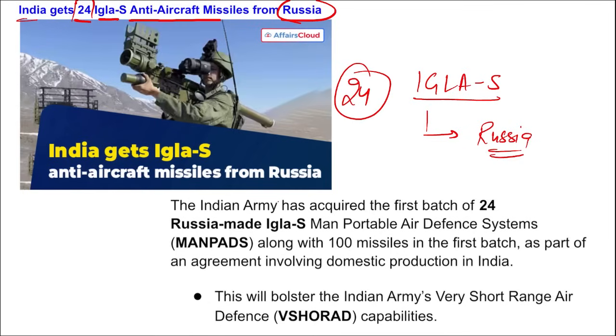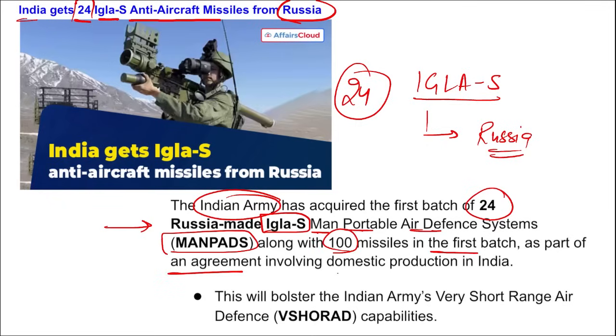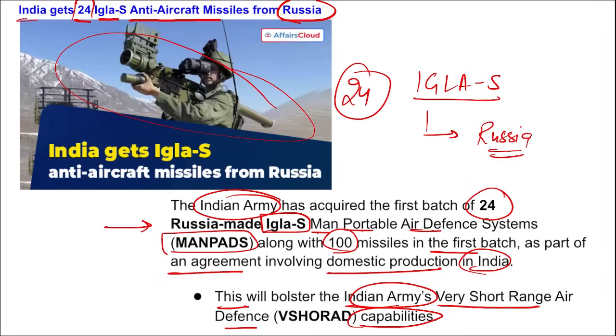If we look at here, it is the Indian Army. They acquired the first batch of 24 Russian-made IGLA-S, that is the Man-Portable Air Defense System, MANPADS, along with 100 missiles in the first batch as a part of an agreement involving domestic production in India. This will bolster the Indian Army's very short-range air defense capabilities. Correct? So this is the IGLA-S anti-aircraft missile, and 24 such missiles were received from Russia. Right? Take a note of this.